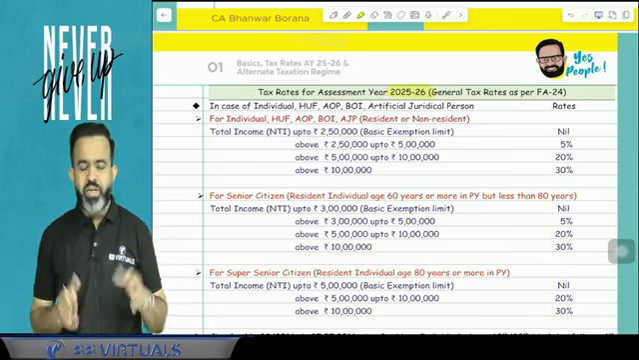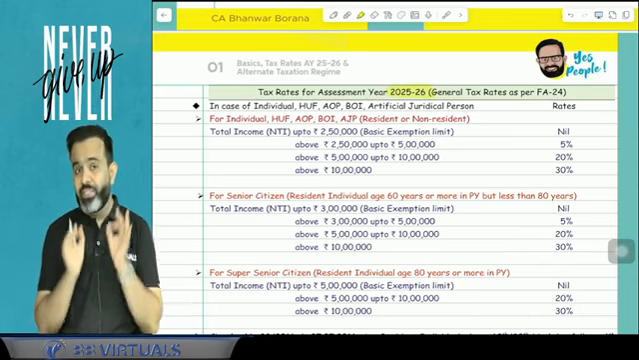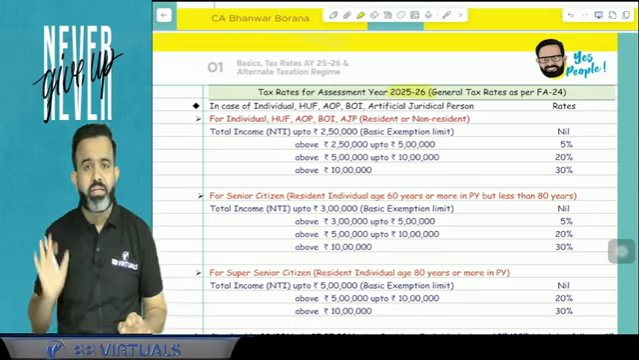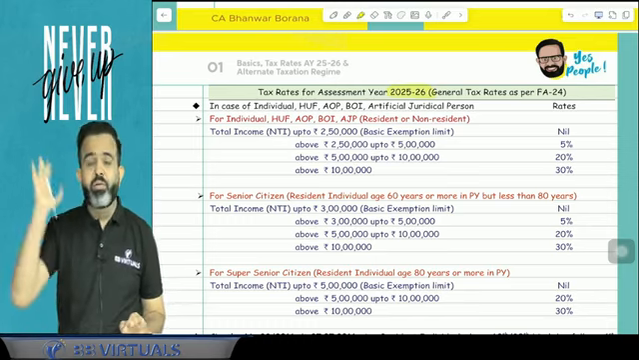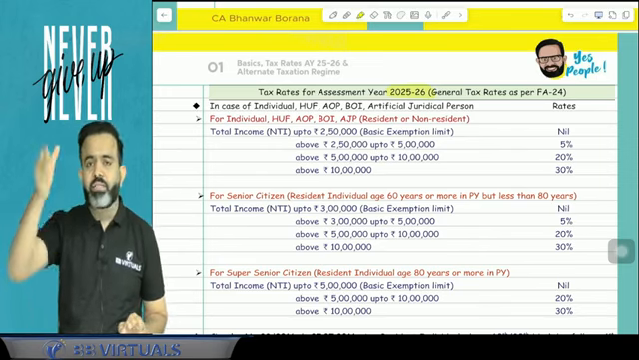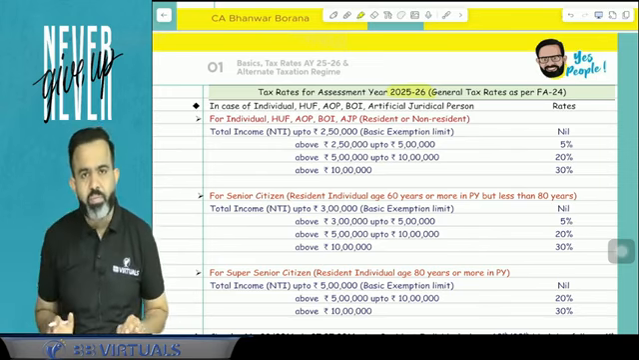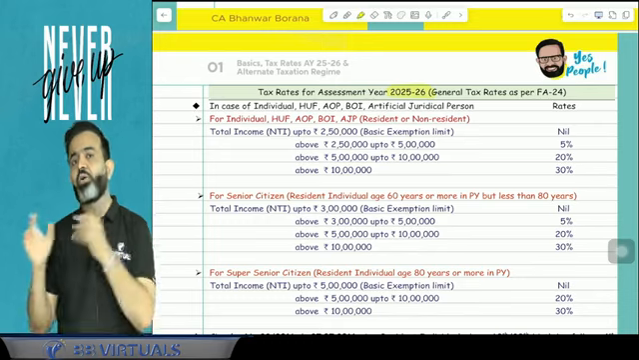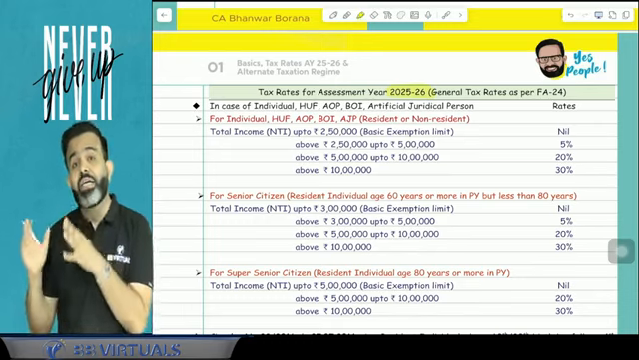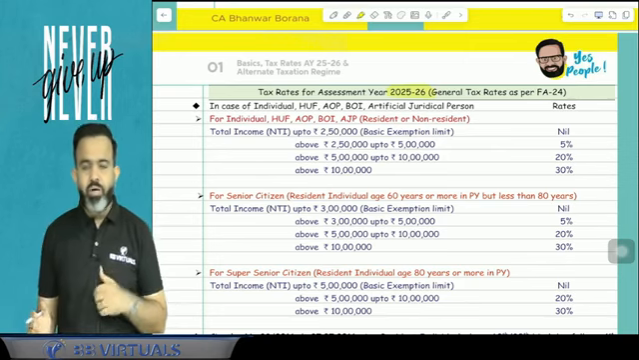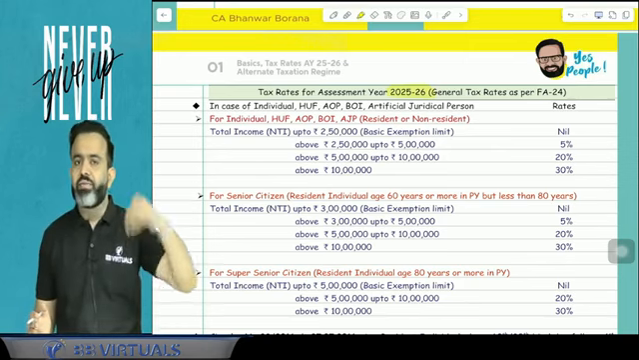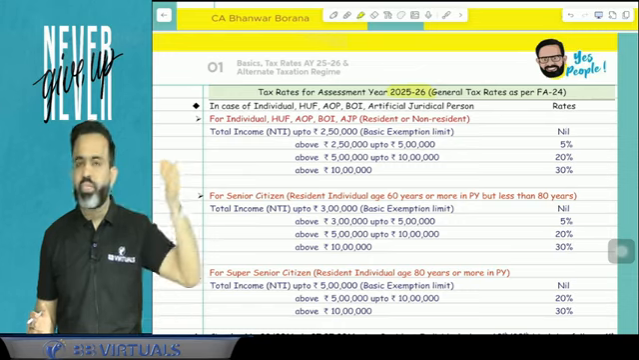So if anyone asks you where the tax rate is given, special tax rates like winnings are taxable at the rate of 30%, and short-term capital gain under 111A from the share market was taxable at 15%, now it is taxable at 20%. Where is it given? It is given in your Income Tax Act 1961. But whatever the slab rates are, that is given in the Finance Act 2024.